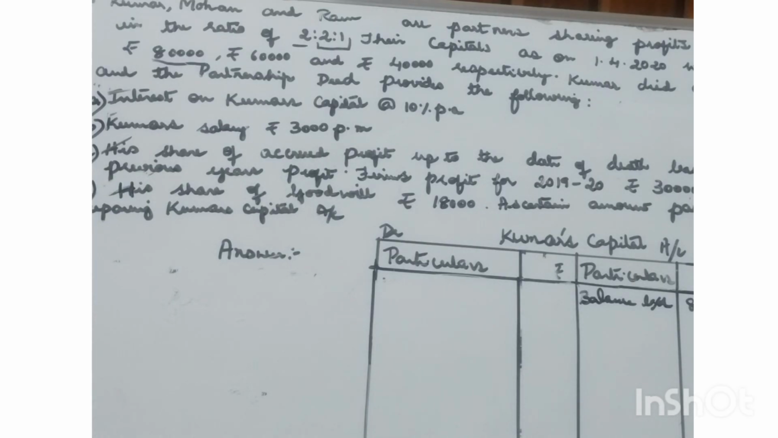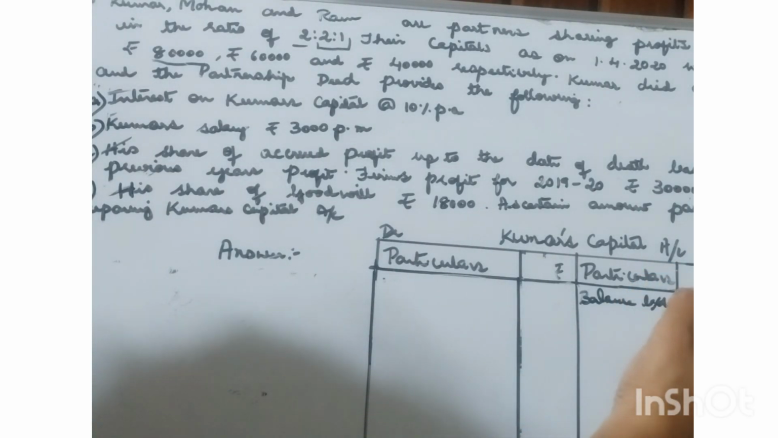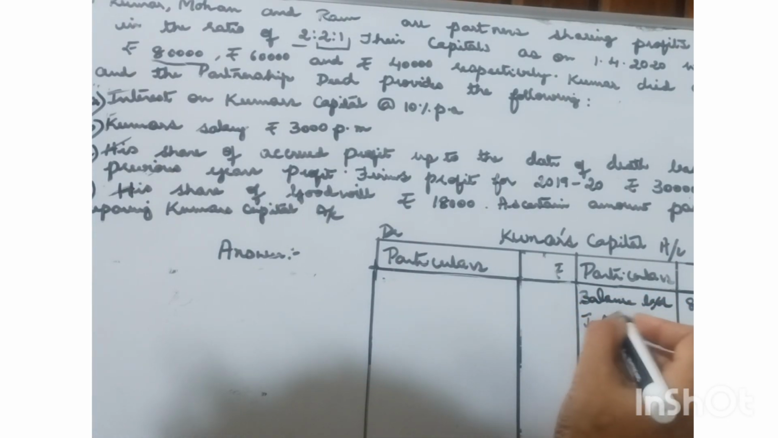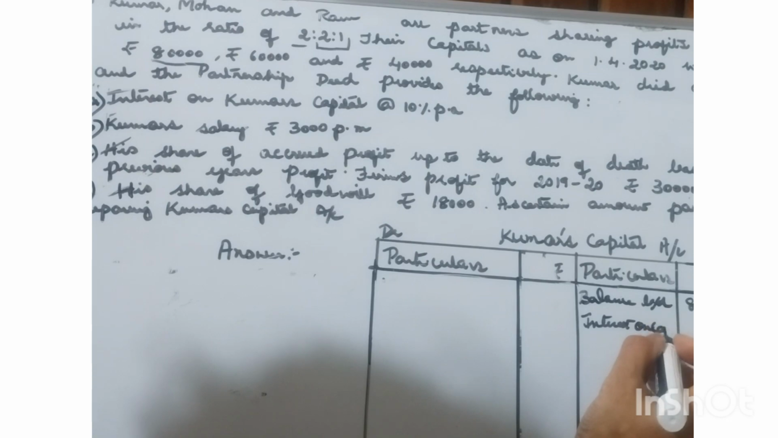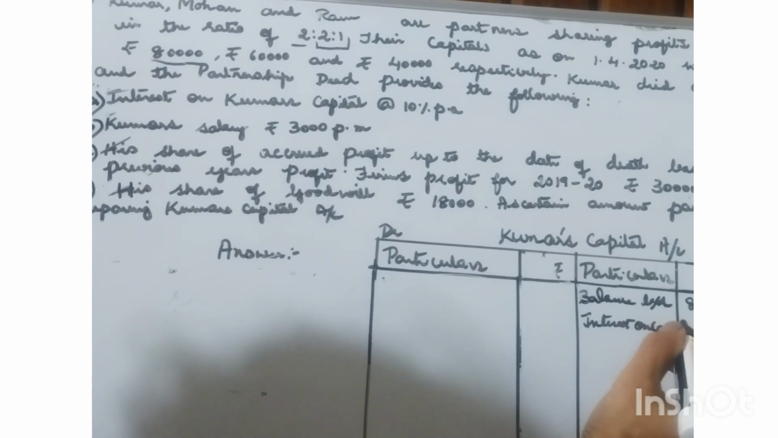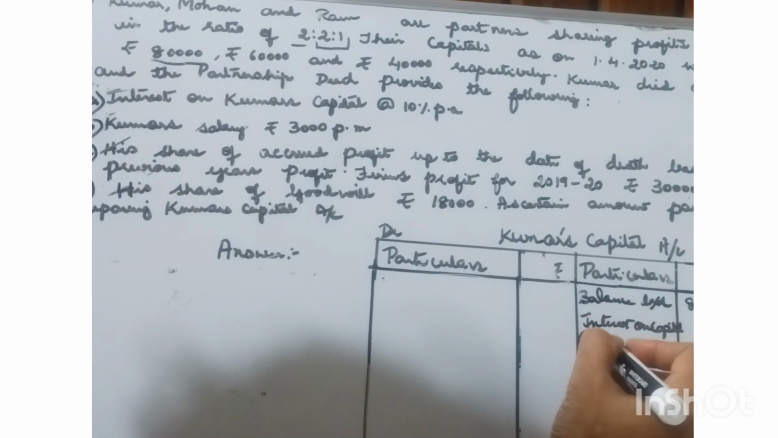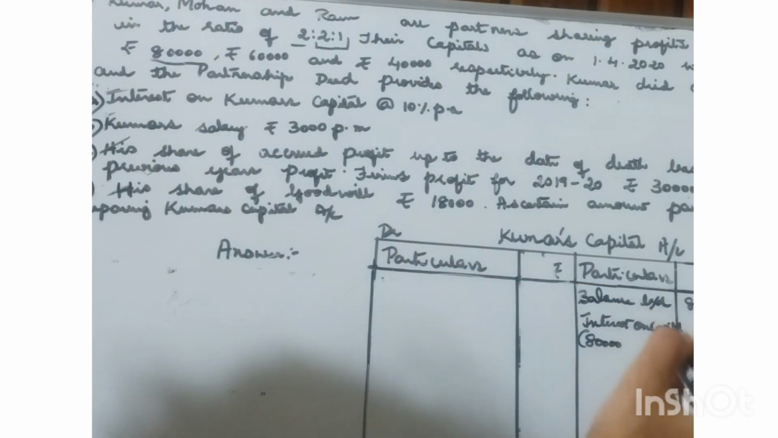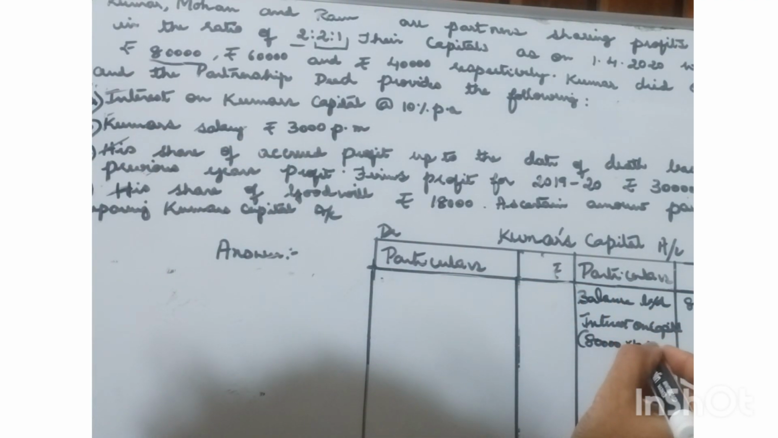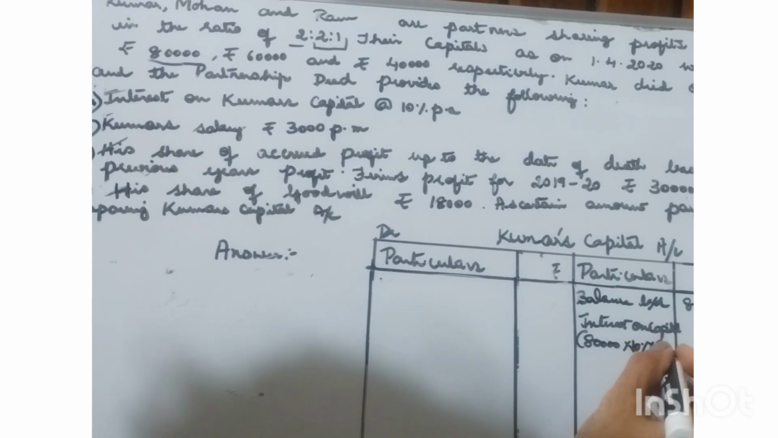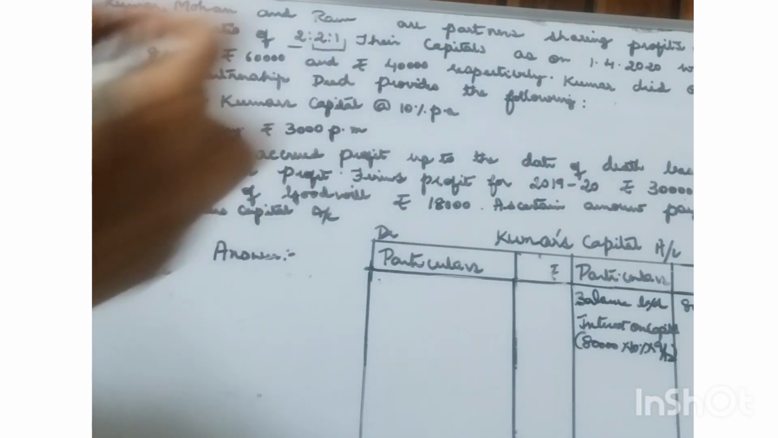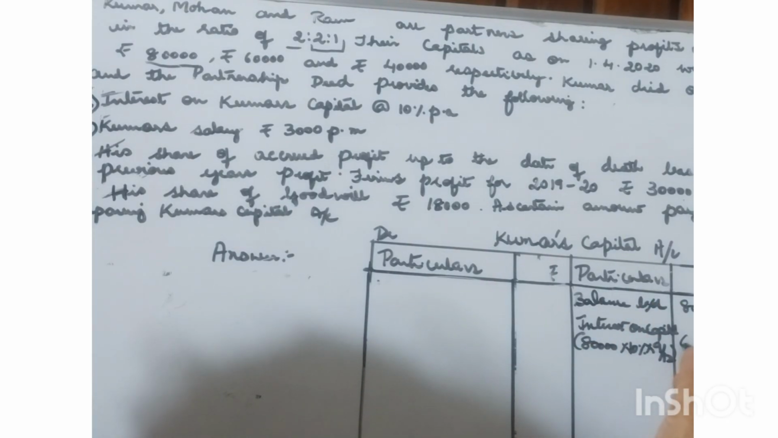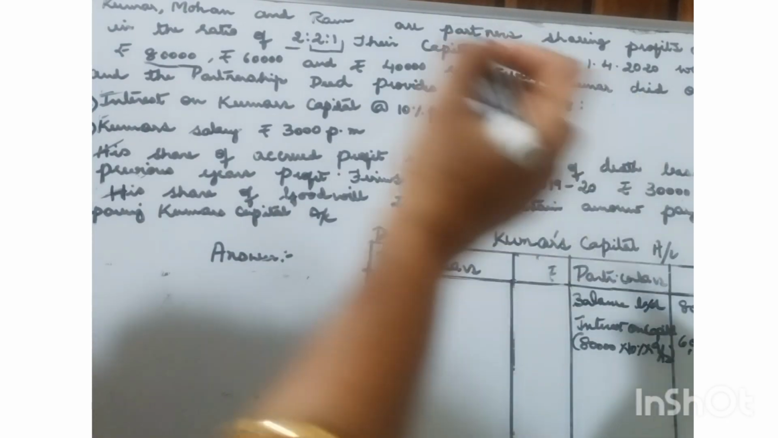Interest on his capital, his capital amount is 80,000, on which interest has to be provided. Interest on capital is the next entry. His capital amount is 80,000, at the rate of 10% for 9 months only, because the duration is 9 months, and the amount will be 6,000. So that is the second entry.